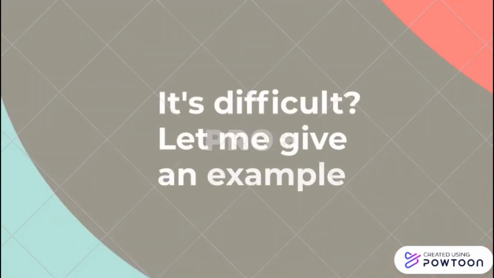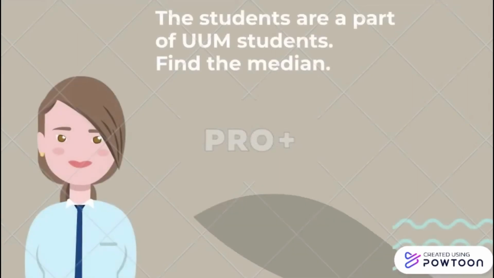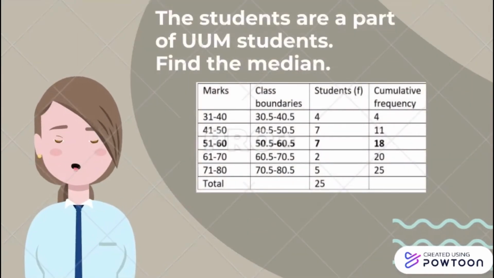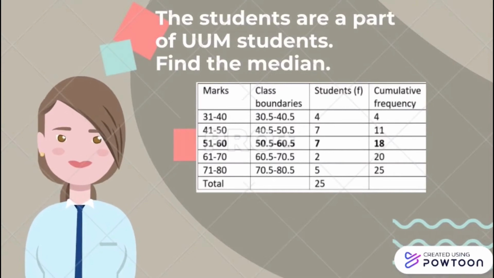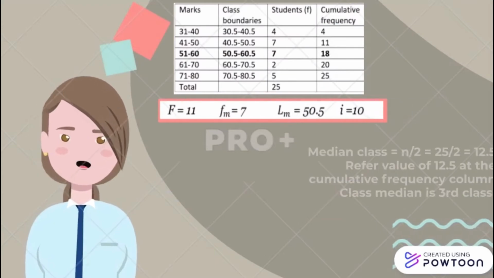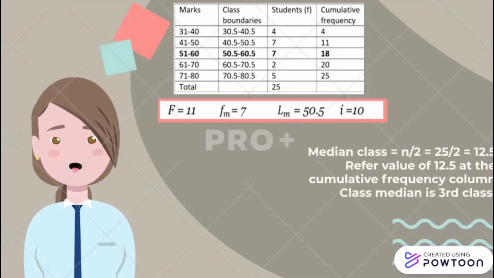It seems difficult to solve, right? Let me give an example. Actually, this question is the same as the previous question, but this question provides class boundaries and cumulative frequency. First step, find the median class. Take n and divide by 2, and the value is 12.5.